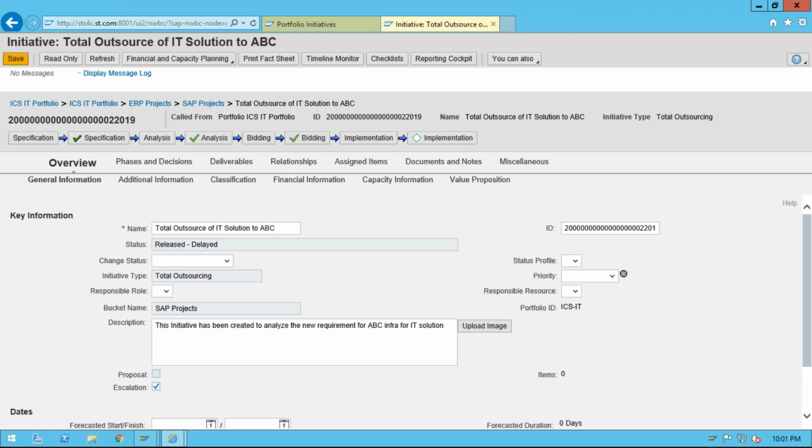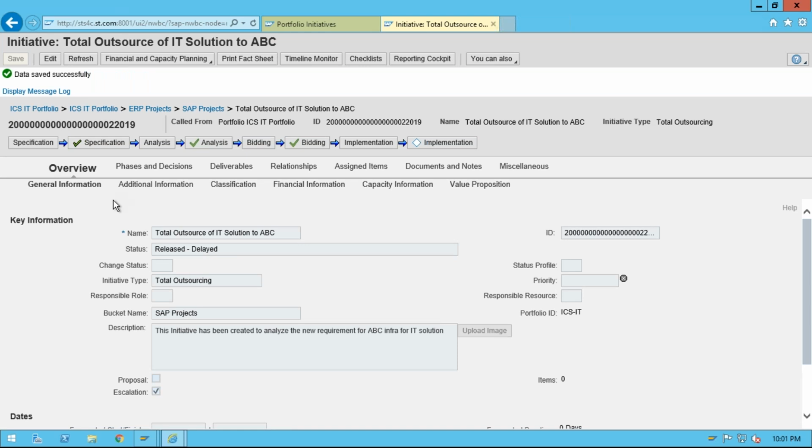First of all, as a process, specification has to be defined. Then I need to work on these two phases and the decision point. Once it is completed, I need to move further, so analysis has to be done. Is it closed? Status Release Delayed. Okay, I think it is completed. Once analysis is done, then bidding and implementation. Once bidding is done, then we go to implementation. So this is the sequence. First we need to confirm one stage gate, then move to the next stage gate.